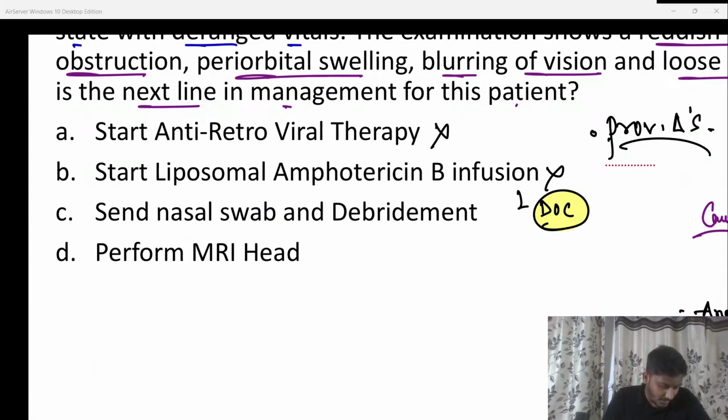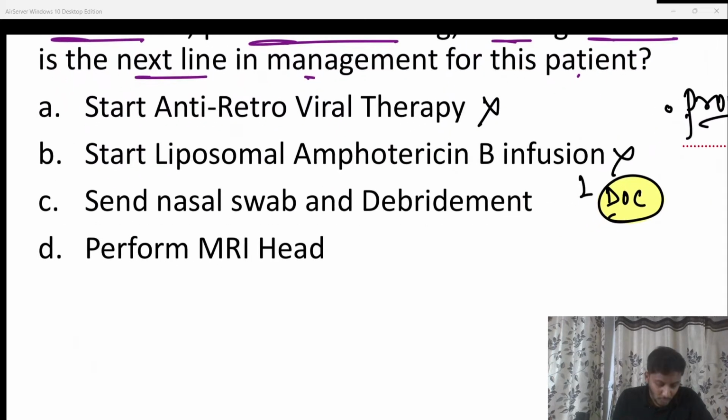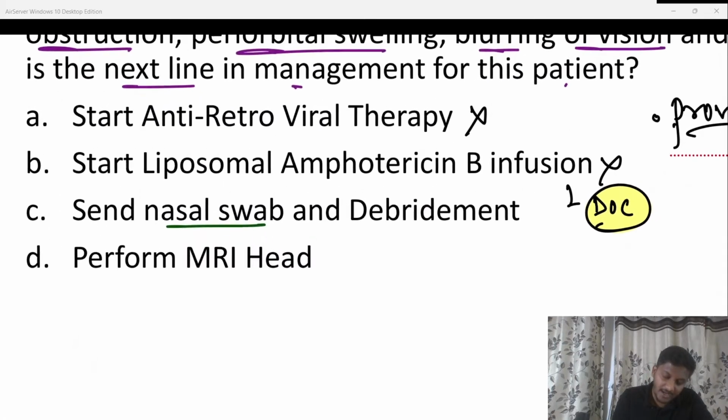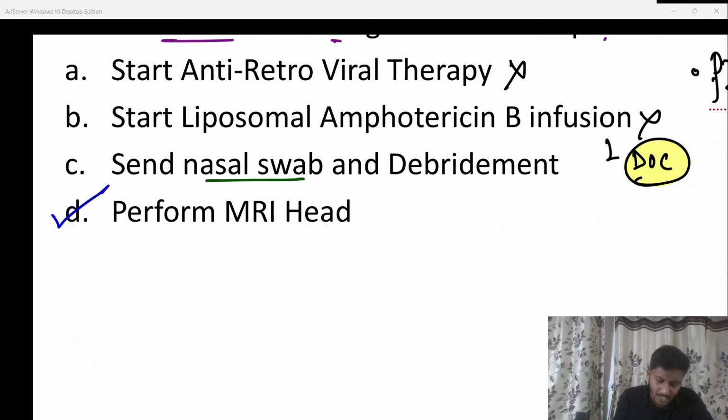Now there are two options. Either send a nasal swab and debridement. Definitely I could send a nasal swab, but is it the first priority again? No. So here do remember that the first priority is option D, to perform an MRI head.